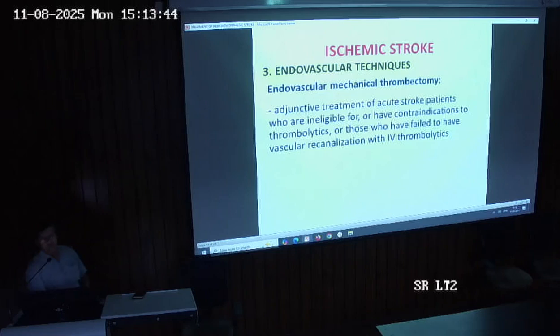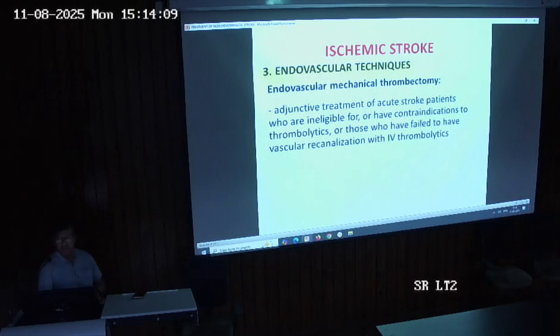The first endovascular technique is endovascular mechanical thrombectomy, where we remove the thrombus through endovascular techniques. It is the adjunctive treatment of acute stroke patients who are ineligible for or have contraindications to thrombolytics, or those who have failed to have vascular recanalization with IV thrombolytics. So there are three indications.